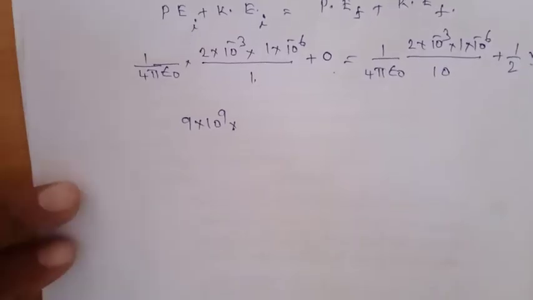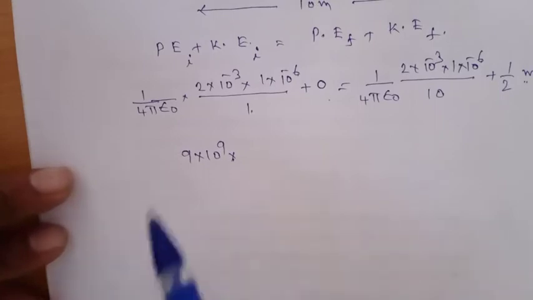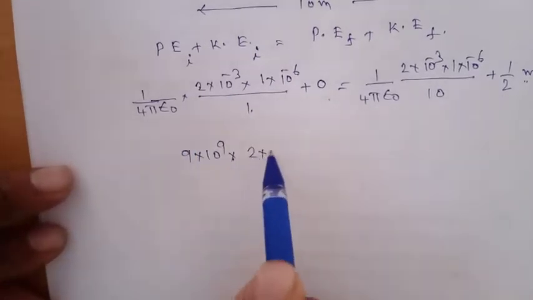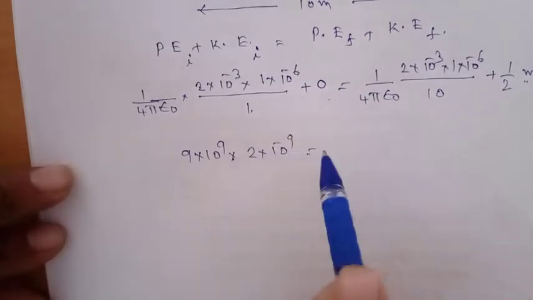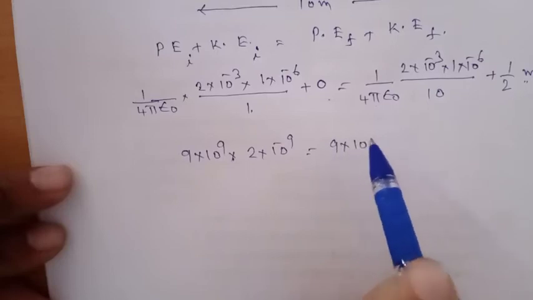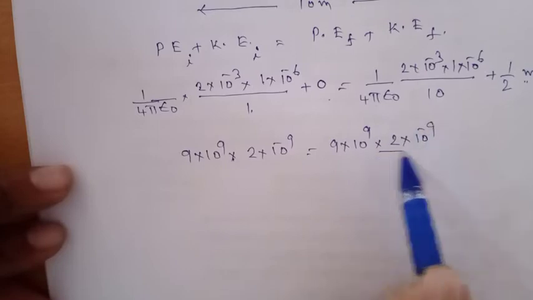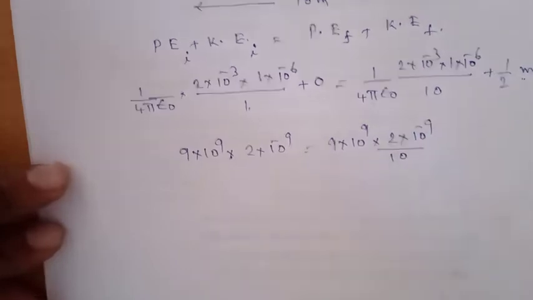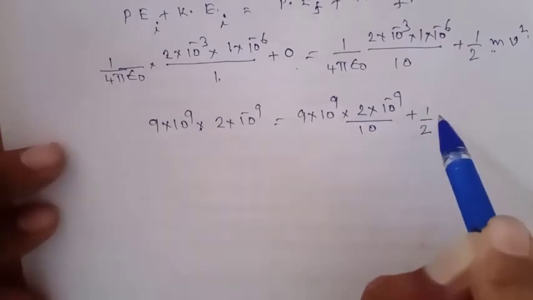1 by 4 pi epsilon naught value is 9 into 10 power 9. So 2 into 1 will be 2 into 10 power minus 9. So 9 into 10 power 9, 2 into 10 power minus 9 by 10, plus half into mass.